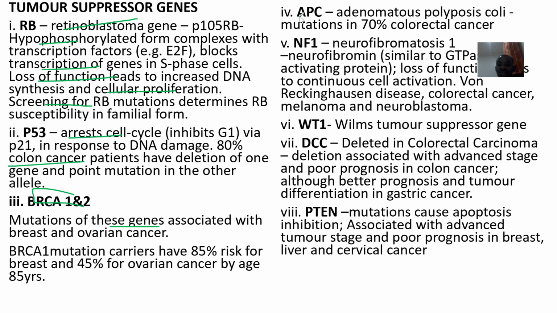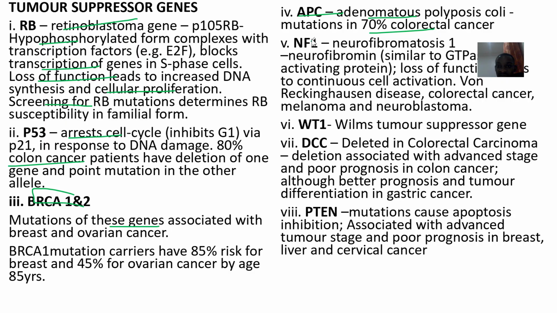Then we have the APC. The APC gene is known as adenomatous polyposis coli. A mutation in the APC gene causes colorectal cancer. About 70% of colorectal cancers are linked to a mutation in the APC gene.